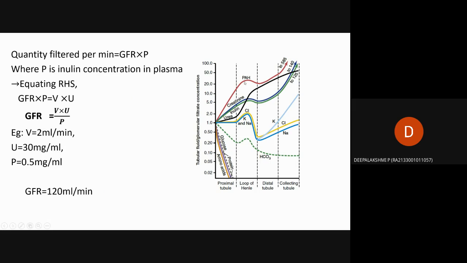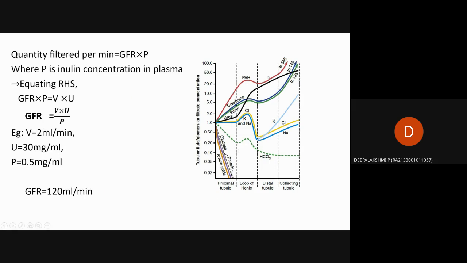Here the PAH is the highest in glomerular filtration rate, shown in the red line. Proteins have the lowest filtration rate, because most of the proteins and glucose will be reabsorbed into the body, maximum 90 percent, which happens in the proximal tubule.